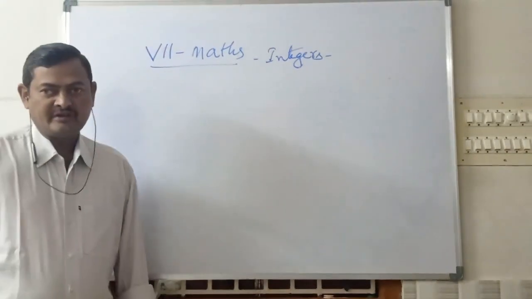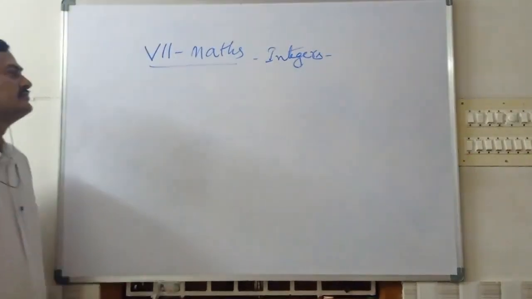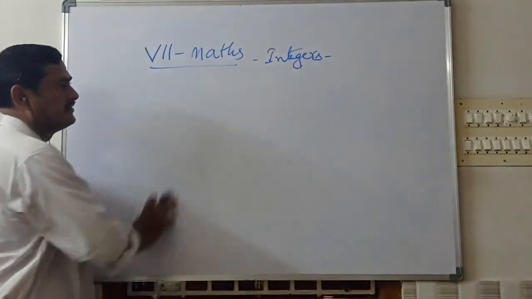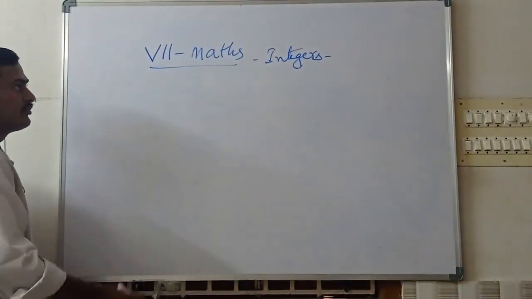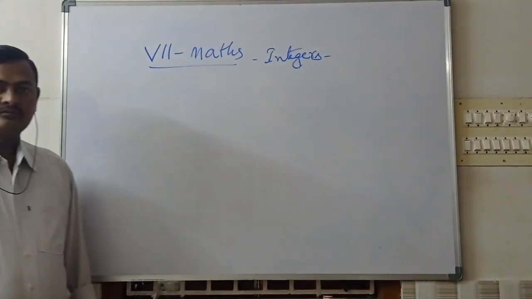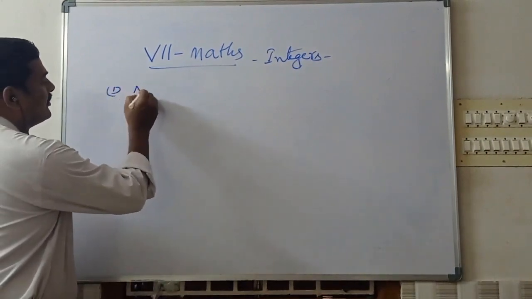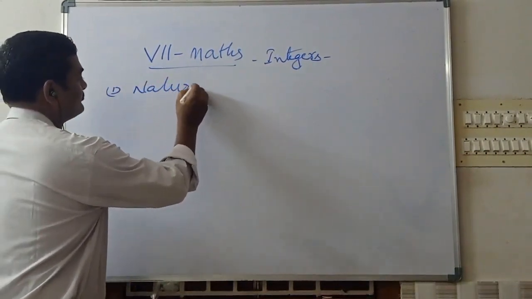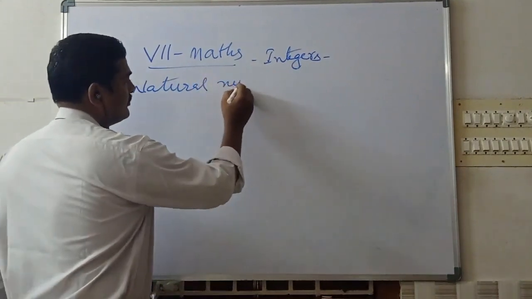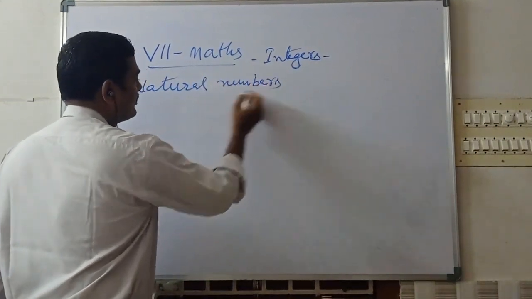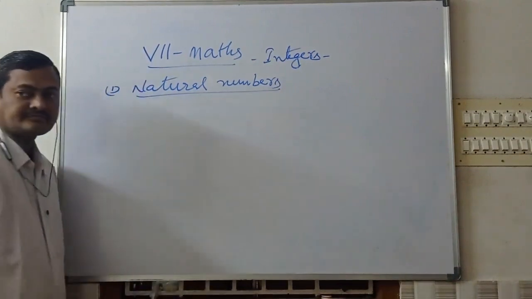Today I am going to explain about integers. So seventh mathematics, integers. Before going to integers, we want to know some basic concepts. First one, natural numbers. What are the natural numbers?